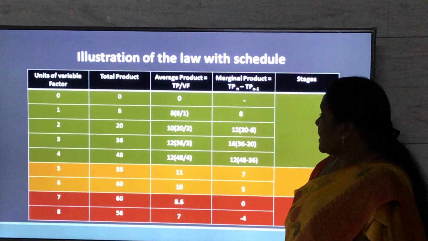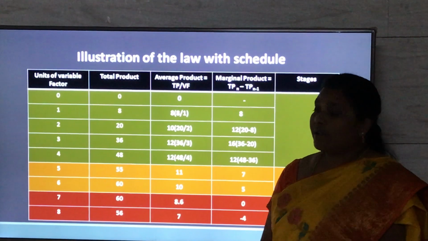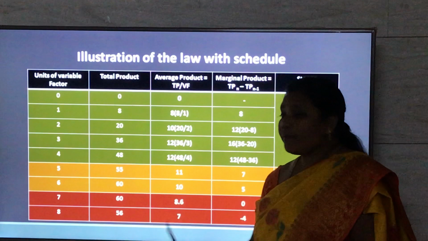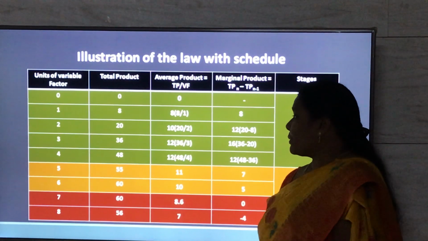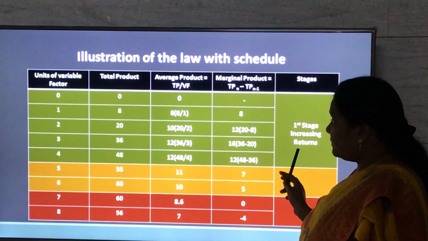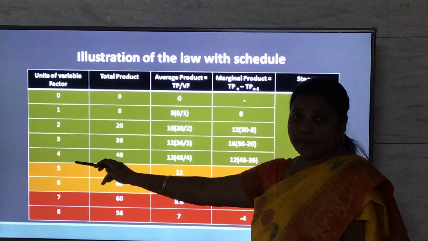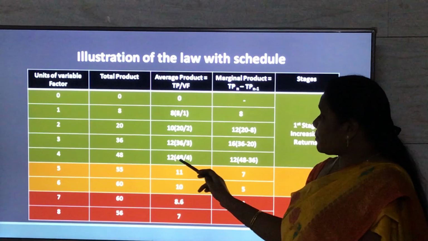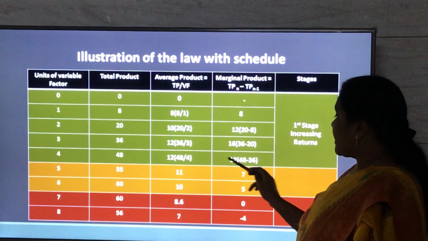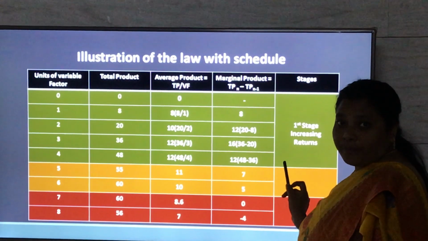So here, let us see what are the different stages the farmer has to undergo when he is employing more number of laborers. First, we have the stage of increasing returns. With the employment of additional laborers, the point where the average product and the marginal product are equal, the farmer ends with the first stage.